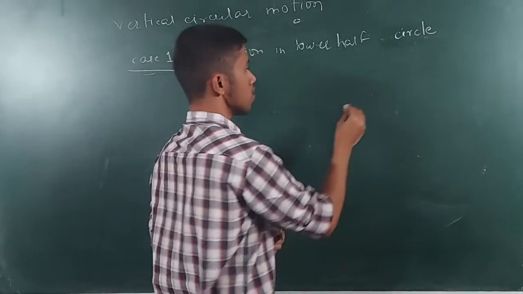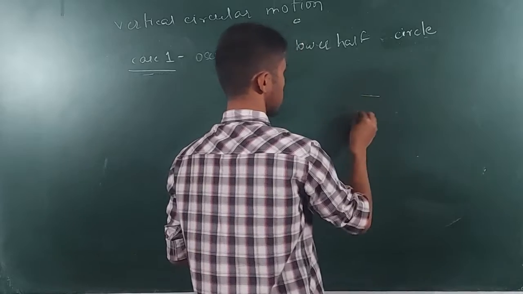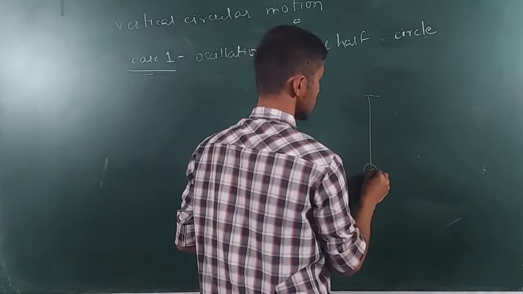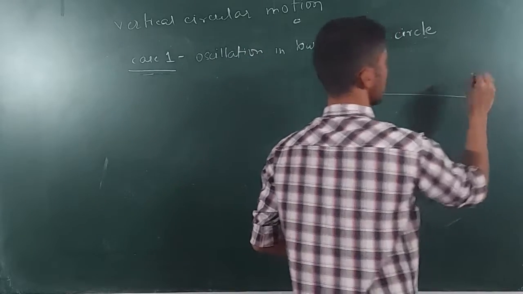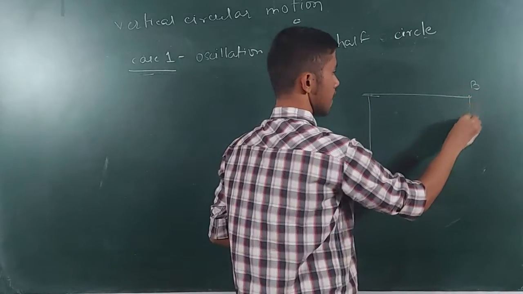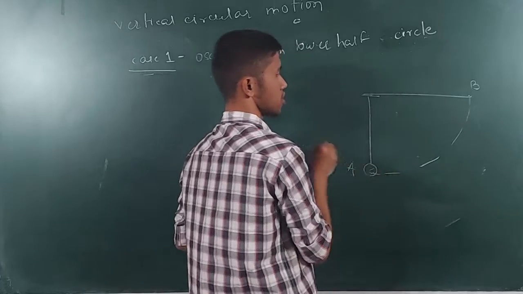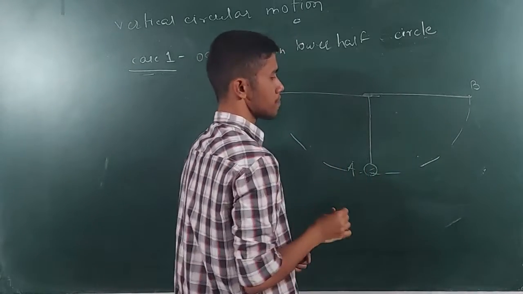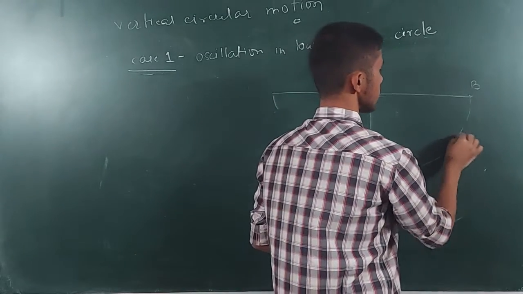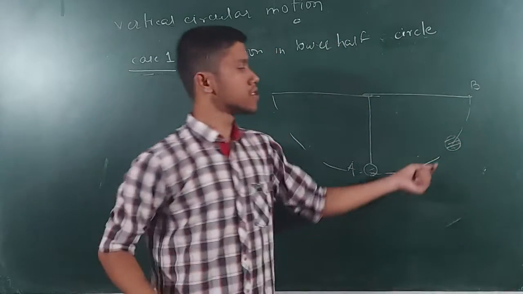Okay. So now this is the fixed point. Now suppose this is the position A and this is the position B, horizontal. Now I know the particle is going to perform a circular motion. Suppose the particle is oscillating and it can go up till this point only.